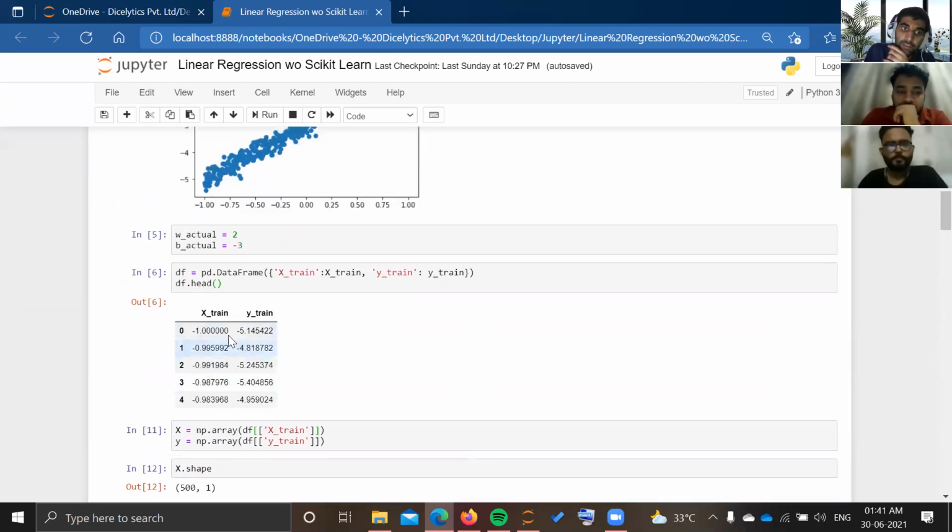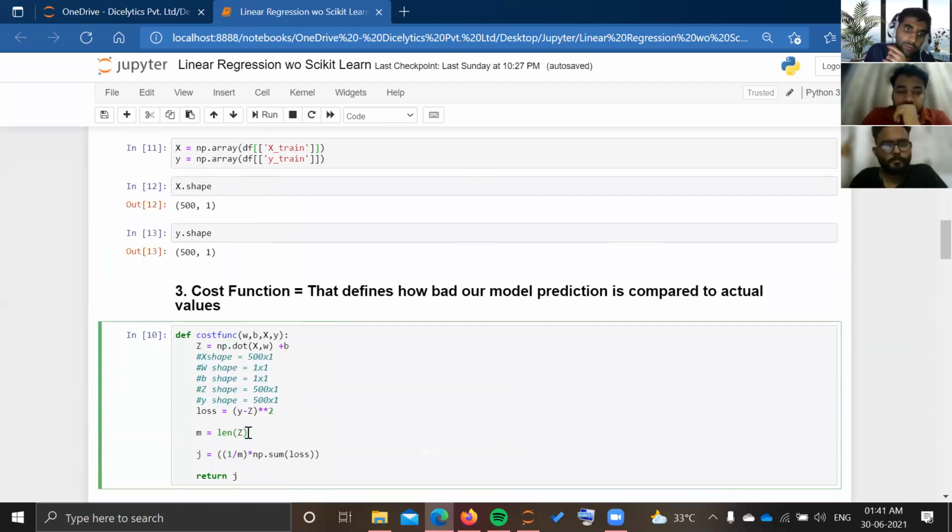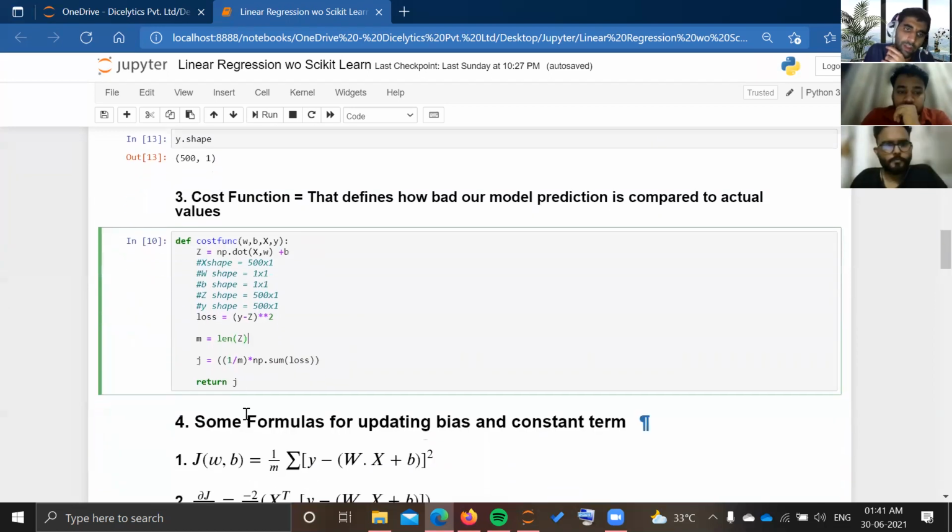You remember that I generated 500 points, so the value of m will be 500. Then I calculated the cost function given by j. You can see that it is nothing but the mean squared error of the given values that we discussed in our last lecture.